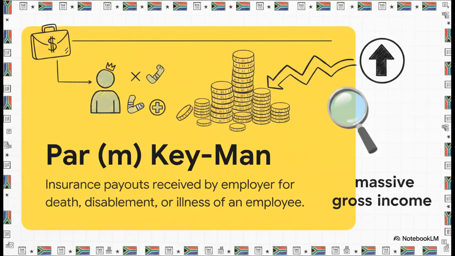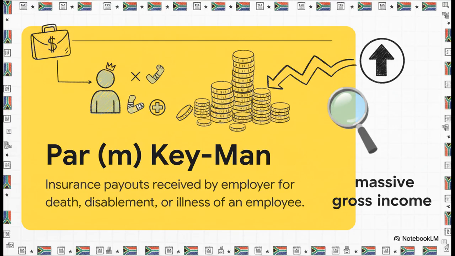Let's shift gears. Paragraph M, the famous keyman insurance clause. This specifically drags life insurance payouts right into an employer's gross income. But the hurdles are strict. The employer has to be the policyholder, and the policy must specifically cover the death, disability, or severe illness of an employee or director. If a company gets a massive payout because the top director tragically passes away, that whole lump sum hits their gross income under M.